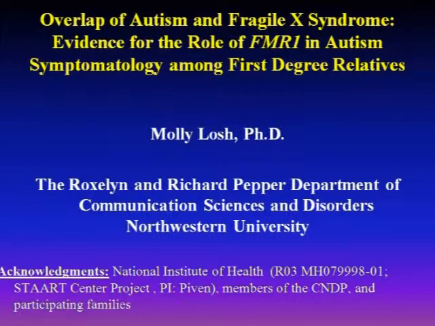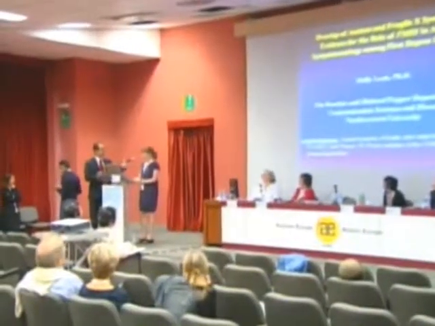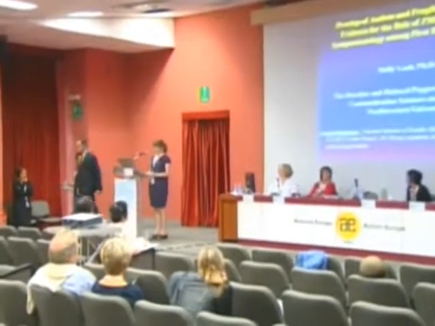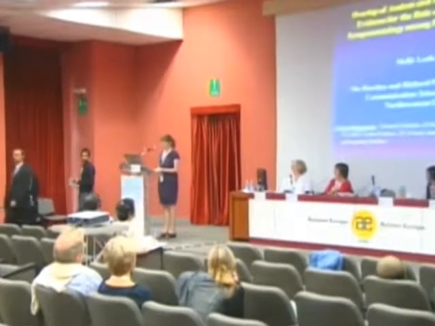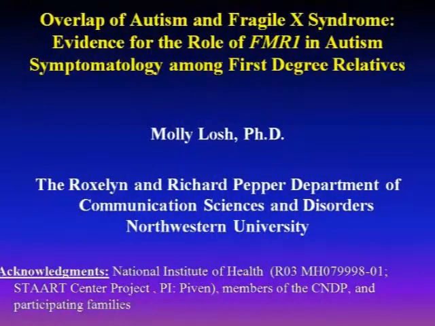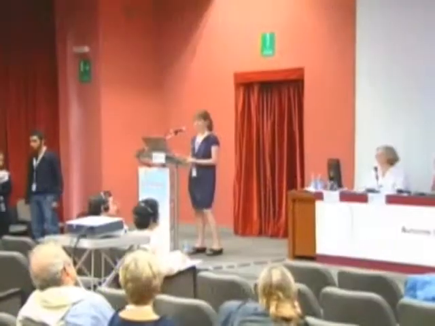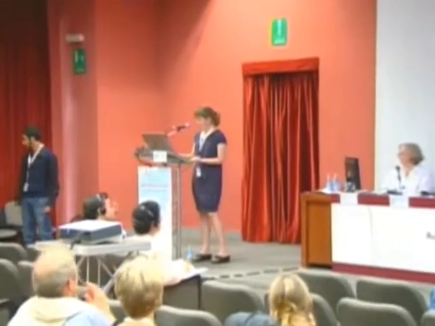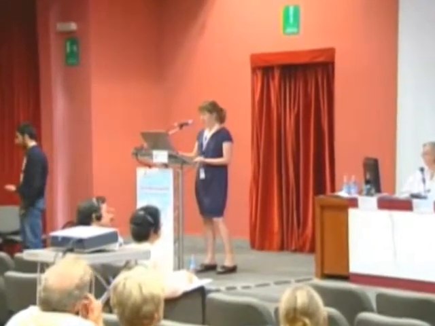So this talk will focus on something quite different than what you've heard thus far. The data I'm going to talk about focus on parents who are at increased genetic liability to autism or Fragile X syndrome. And in the case of parents of individuals with Fragile X, they will be carriers of FMR1 in its premutation state. And FMR1 is the gene that causes Fragile X. I'll give you some background on that in a moment.